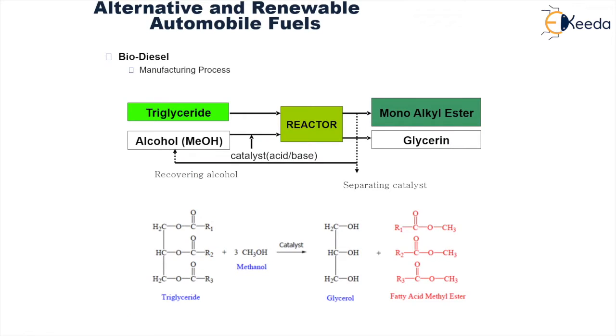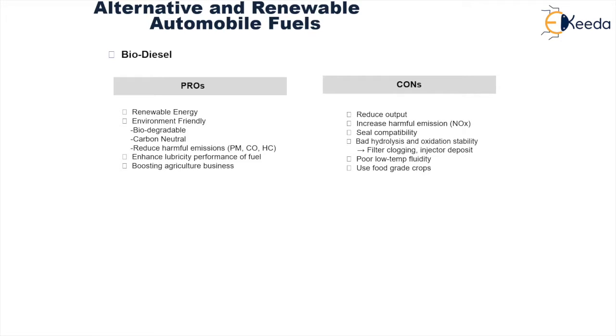Then biodiesel. How is biodiesel formed? Biodiesel is formed by the action between triglyceride and methyl alcohol. They are processed in a reactor, because of which monoalkyl ester and glycerine are formed, which are separated by a separating catalyst. The chemical reaction is shown over here, wherein triglyceride reacts with methanol in the presence of a catalyst, as a result of which glycerol is formed with a byproduct which is a fatty acid methyl ether.